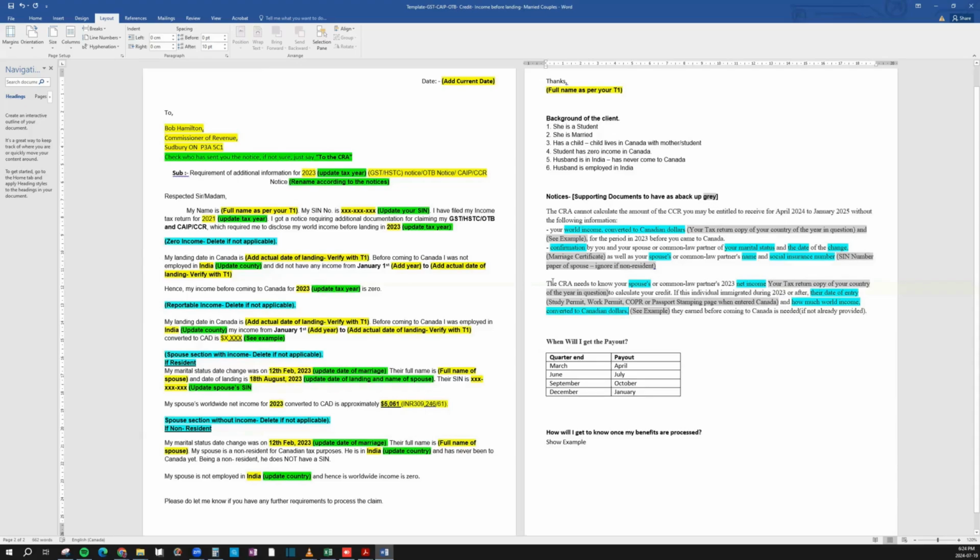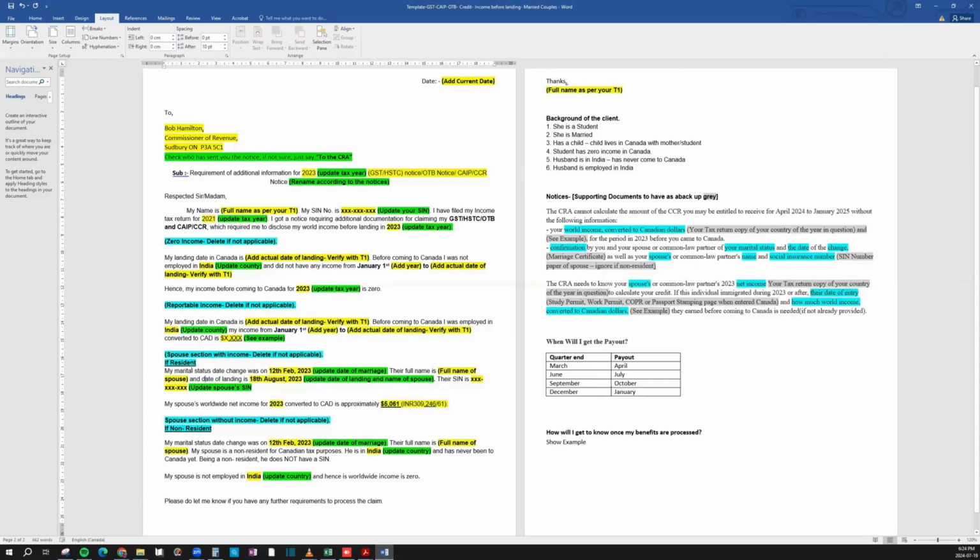Now, the next thing is the CRA needs to know your spouse's income or common law partner's income in 2023. So this is a slightly detailed calculation of how to calculate your income. So make sure that you go through it in detail. I'll go through it in a bit. And what you need is your tax return copy of the country that is in question and their date of entry. So whatever date they have entered.